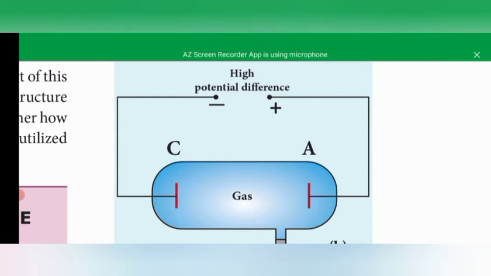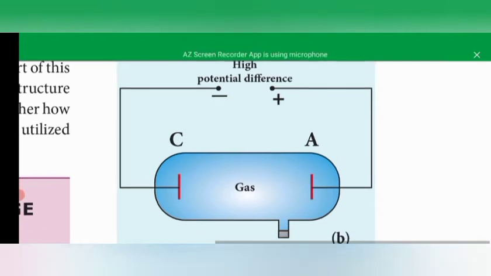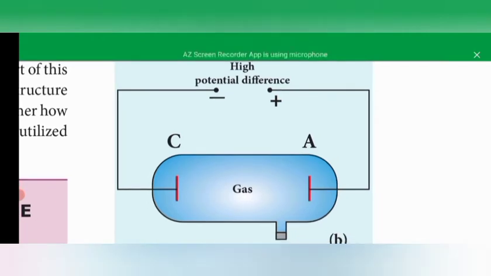Now we discuss the properties of cathode rays. First, cathode rays possess energy and momentum, always travel in a straight line at a speed of the order of 10 to the power 7 meter per second, and can be deflected by electric fields.